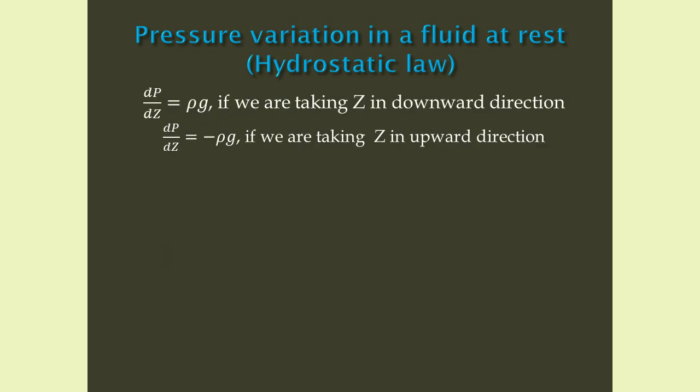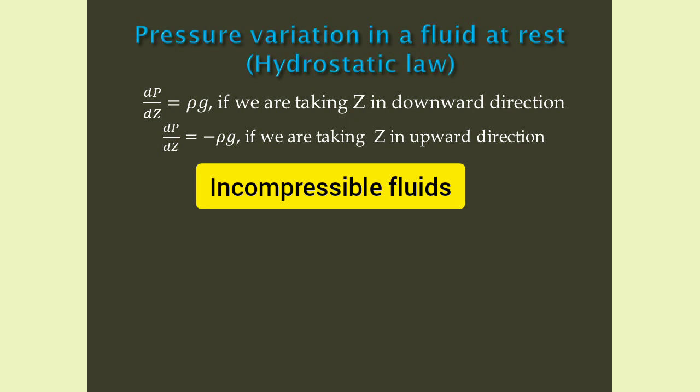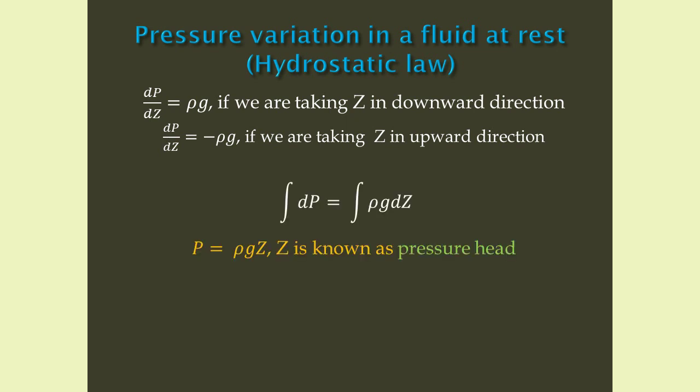Now we know dP/dz equals rho g is hydrostatic law. Pressure of a fluid increases in downward direction. But if we are taking z in upward direction, then we have to give a negative sign. That is dP/dz equals minus rho g, because pressure decreases in upward direction. We use this expression for incompressible fluids, where there is little variation of density with height. So we can take density as constant. If we integrate the equation, we will get P is equal to rho g z, where z is pressure head.